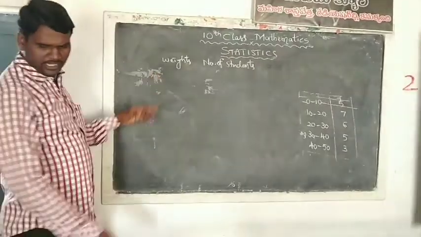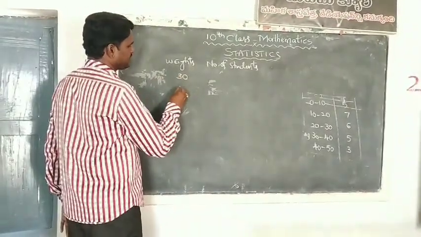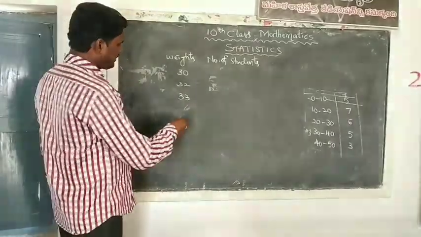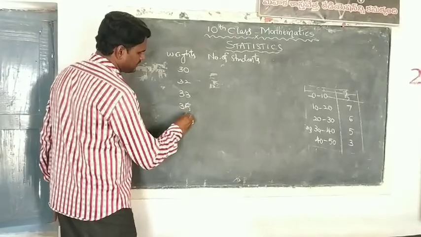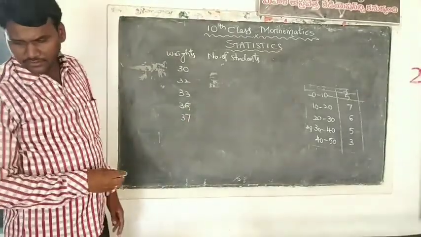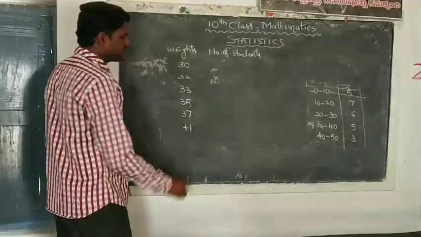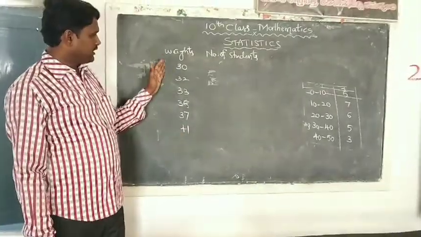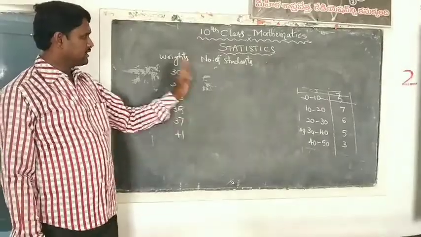What are the weights? 30 kgs, 32 kgs, 33 kgs, 35, 37 and 41. These are the weights. 6 different weights are taken into consideration.